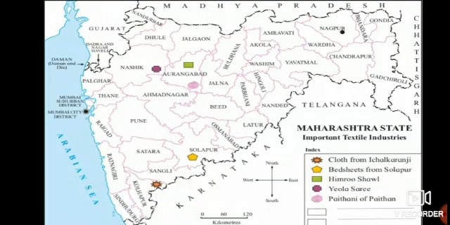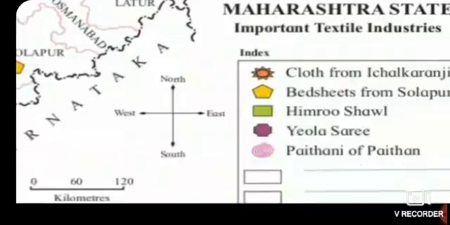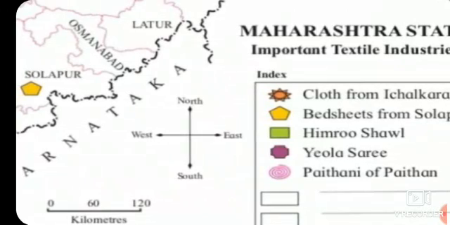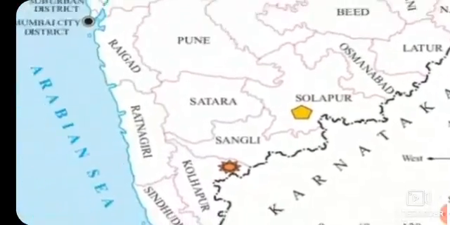It's in Maharashtra. See here, it is there on page number 85. Here is the index given. Cloth from bedsheets, himru, Eola sari, Paithani, and the signs are over here. Star mark and so on. So where is the star mark?